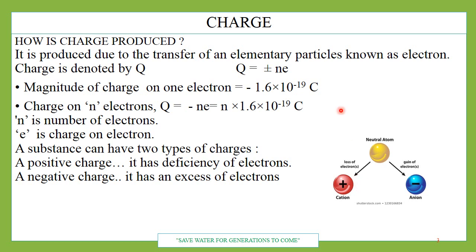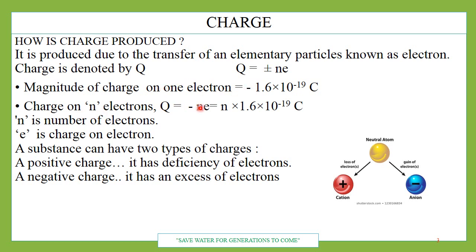Charge is represented by Q, and it is equal to plus or minus N into E. Why plus and minus? Plus for proton, negative for electron. N is the number of electrons being transferred, and E is the magnitude of charge on one electron, which is minus 1.6 into 10 raised to the power minus 19 Coulomb. This minus shows that it is the charge on an electron, and for a proton it is positive.